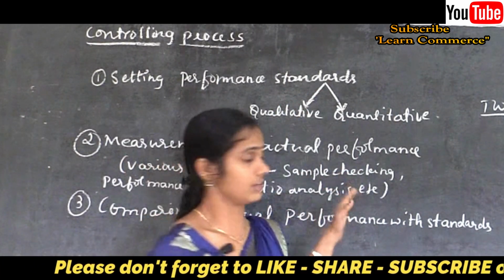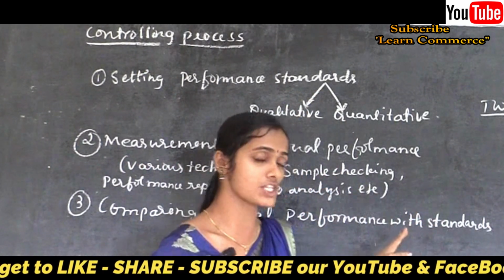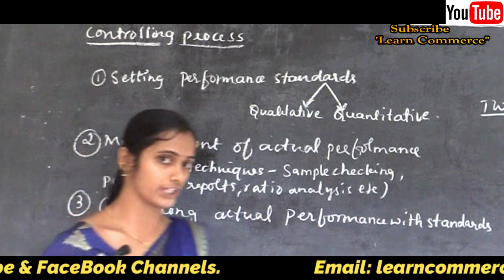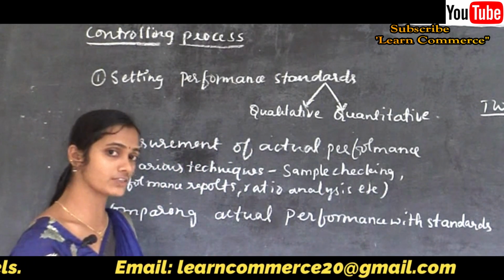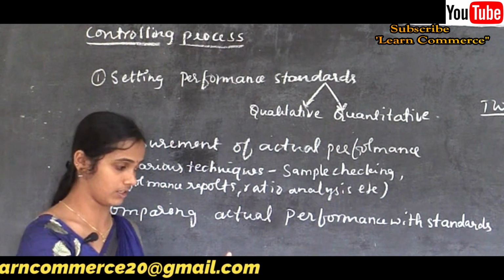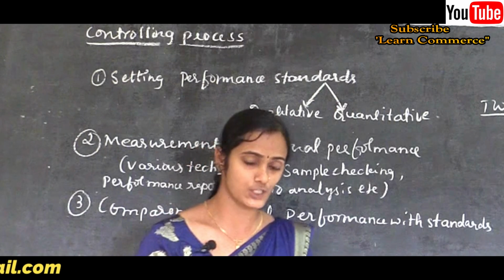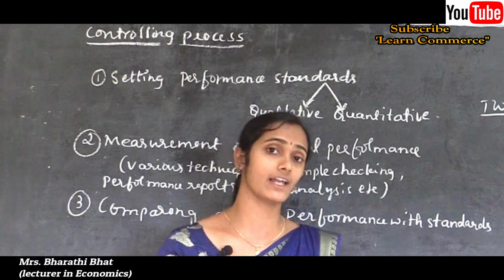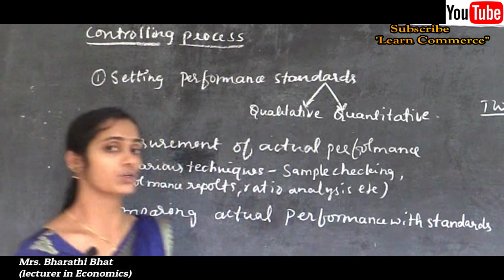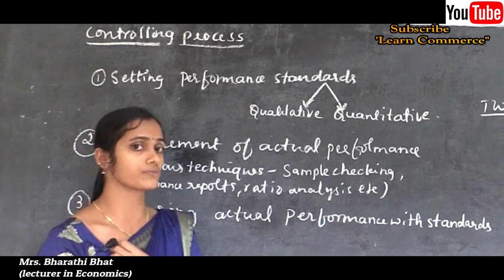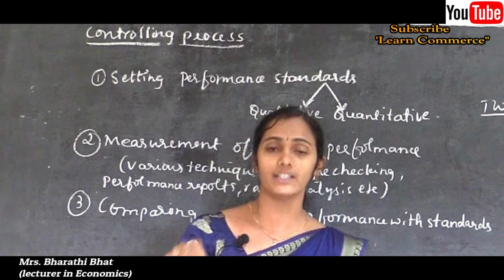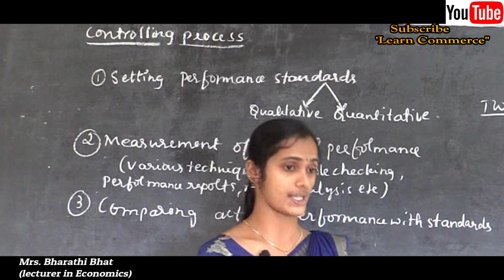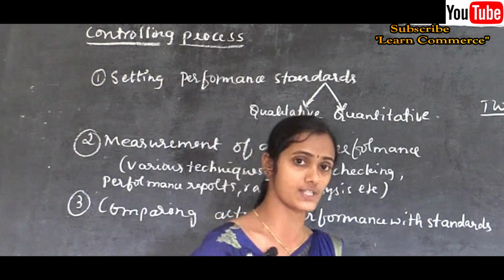Why do they focus on comparing the performance of individuals? To find out any deviation. Okay, so why do we need to find out the deviation or the differences between the actual and the standards? We need to take corrective action. Organizations always focus on developing organizational goals. To achieve those objectives, management needs to find out the causes for the deviation, and find out some measures to overcome such problems.